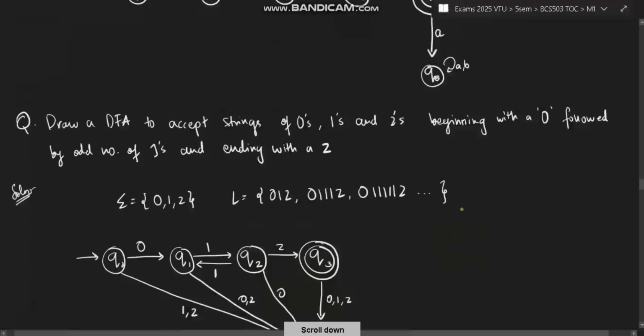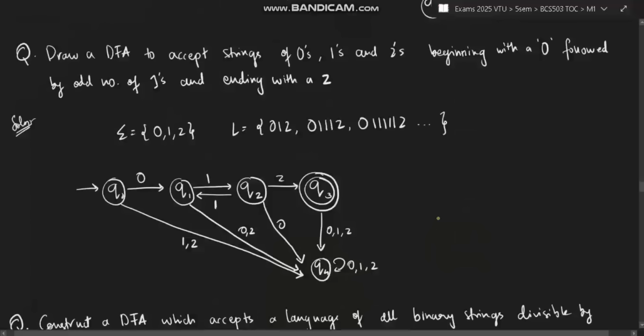Okay. Next, draw a DFA to accept strings of zeros, ones, and twos beginning with a zero, followed by an odd number of ones and ending with a two. Very simple. You have to start with a zero. Odd number of ones: it can have 1 one, 3 ones, 5 ones, and so on, and ending with a 2. Least string is 0 1 2. I'm concerned with that. 0 will come here, 1 will come here, 2 will come here, it will go to the final state. Now, it can have n number of ones also, right?